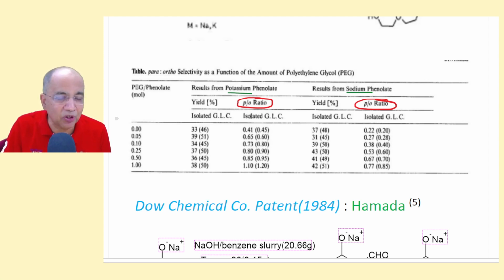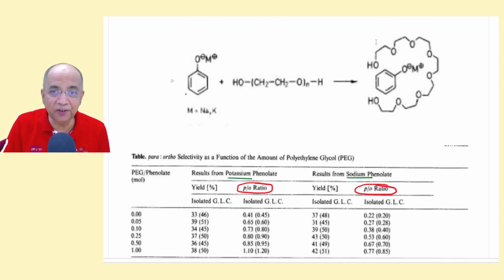Para is in the numerator. Para percentage increases. It's not that it is more than ortho. It is increased, even if it encapsulates or masks.